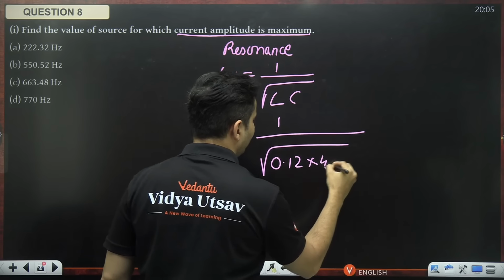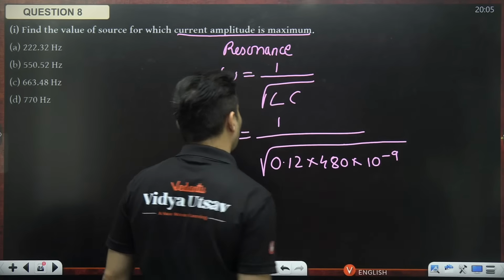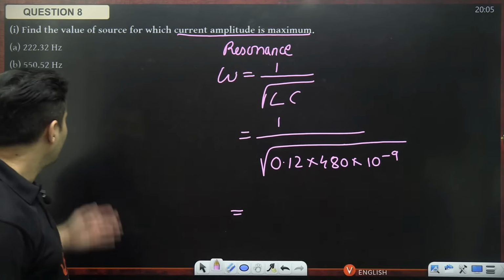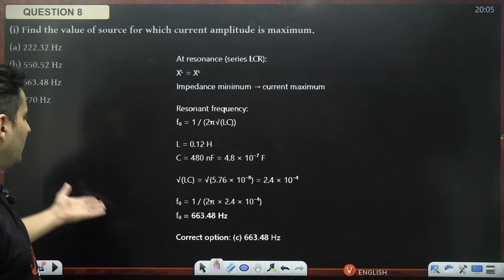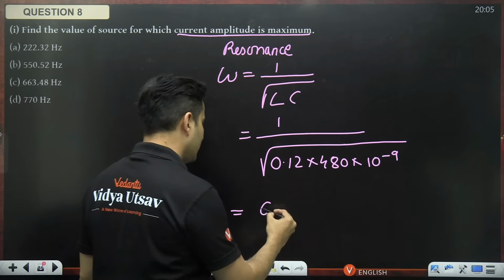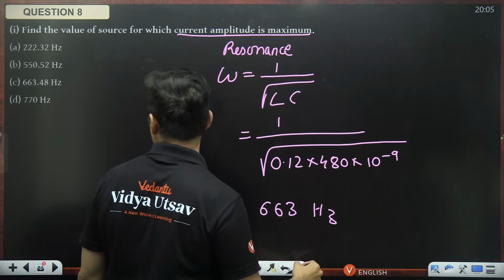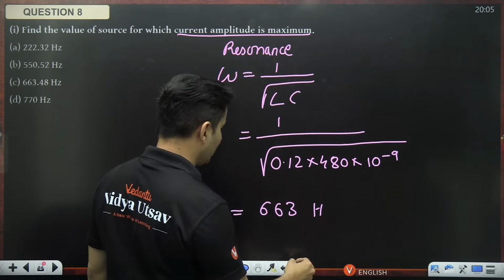0.12 and 480 nano. Nano means 10 to the power negative 9. So do the maths and calculate it. You should get the answer as, I think, 663.48. Okay, so 663. Hertz will be, sorry, not hertz. Oh, this is frequency they have asked.